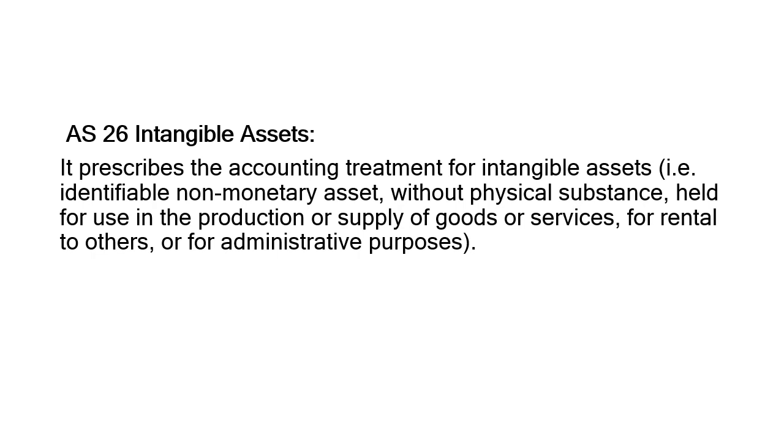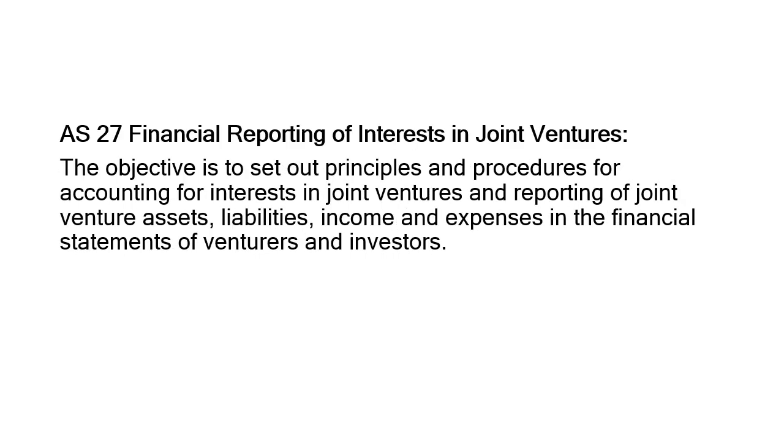Then comes the intangible assets. What are the intangible assets? Like the assets which you cannot see. For example, trademarks and patents are examples of intangible assets. It says how these intangible assets are going to be treated in the financial statements. The treatment of all these things is very important. That is why these standards were evolved to provide uniformity.